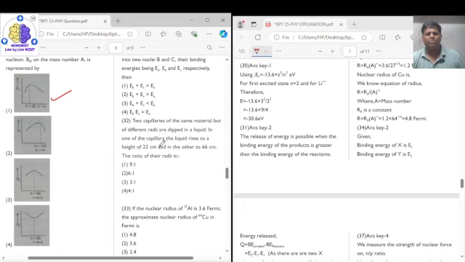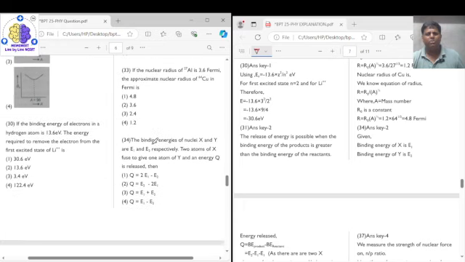So question number 30. Coming to question number 30, it says if the binding energy of the electron in a hydrogen atom is 13.6 electron volt, find the energy required to remove the electron from the first excited state of lithium. The very first thing is, for the first excited state of lithium, n will be equal to 2, because we are supposed to remove the electron from the first excited state. That is Li plus plus, so we have to make it plus 2.